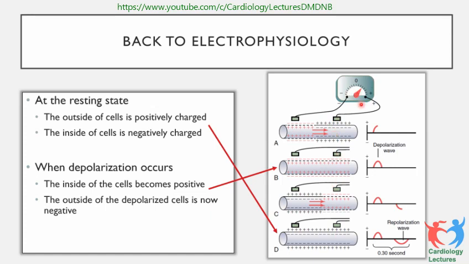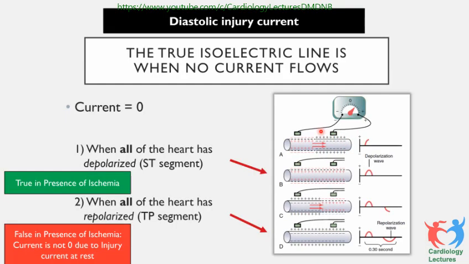This is a galvanometer, and you measure the difference in the changing potential. The true isoelectric line is when there is no current flow, and that is really diastole. The current is zero when all the heart has depolarized. So the ST segment is when all the heart has depolarized.